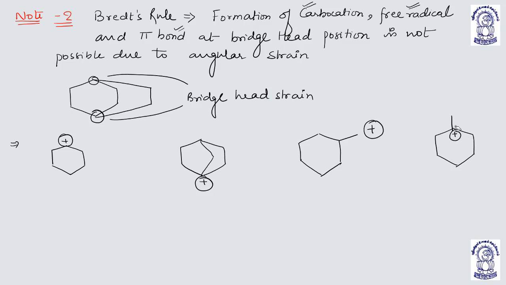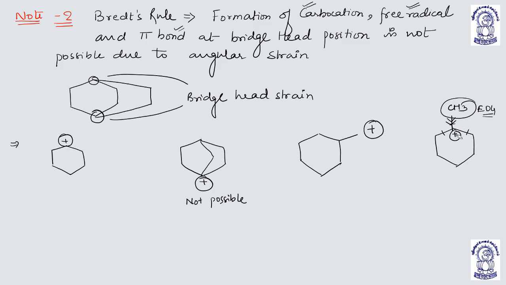Now if we want to compare the stability of these four carbocations, this is the bridgehead position, so it is not possible. Very true. While comparing the stability of the others, see this positively charged carbon, one, two, three. This positively charged carbon is attached to an alkyl group chain, CH3 basically. So it is an electron donating group, and as it is an electron donating group, it will diminish the positive charge.